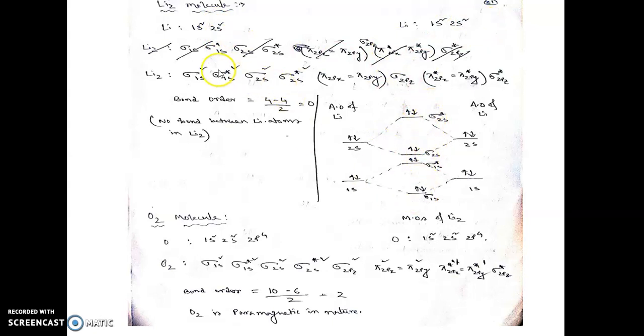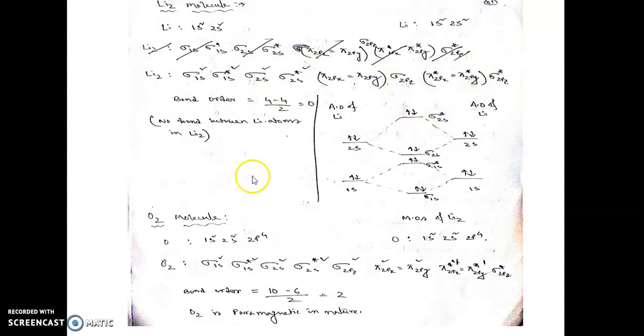How many electrons are there in total? 2 plus 2 plus 2 plus 2, a total of 8 electrons. So this is the distribution of electrons in the molecular orbitals: sigma 1s2, sigma star 1s2, sigma 2s2, sigma star 2s2. The rest of the molecular orbitals are still vacant.